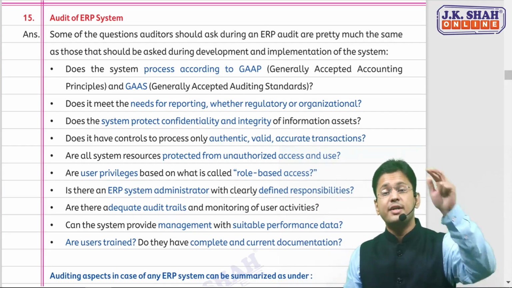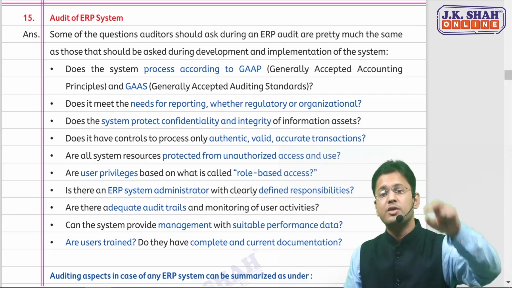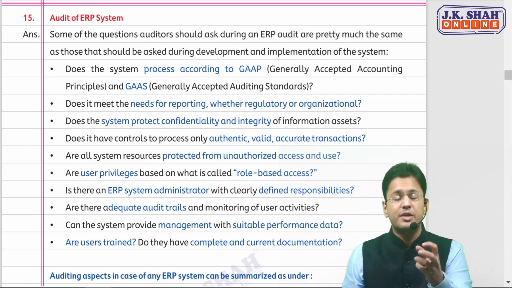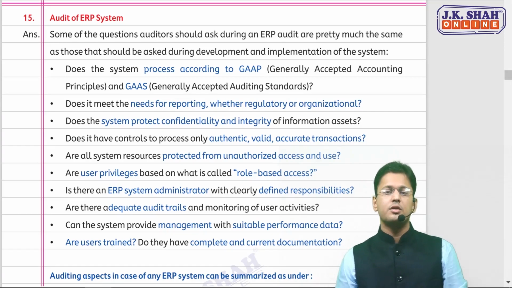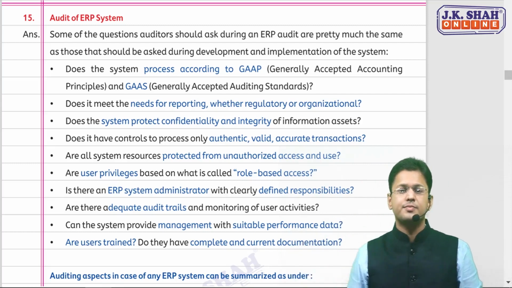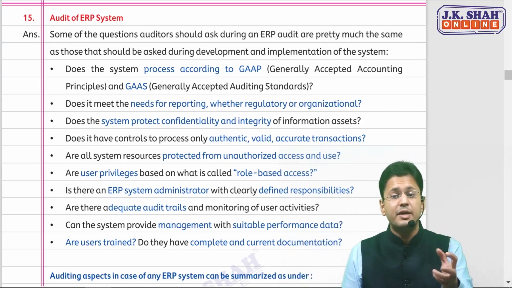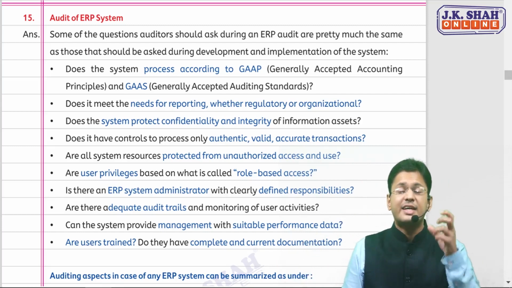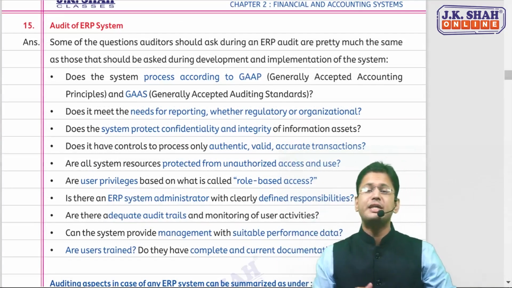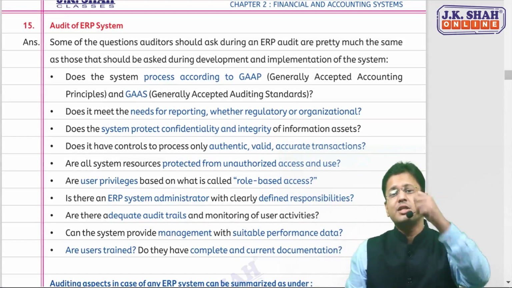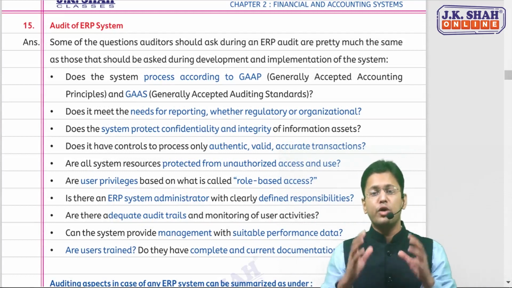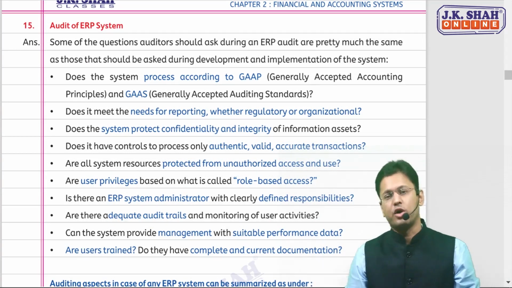Whether it is protecting the organization from unauthorized access and use or not. Whether role-based access controls are being implemented or not. Is the ERP admin's duty clearly defined? Are the audit trails being maintained? Are the activities of the users being monitored? Is a log being kept? Are the users being trained? Is the documentation current and complete? So these are all the questions which an auditor is going to ask during an ERP audit.